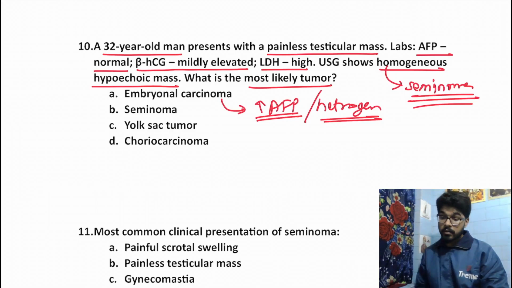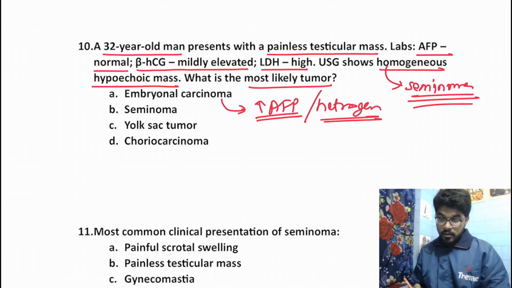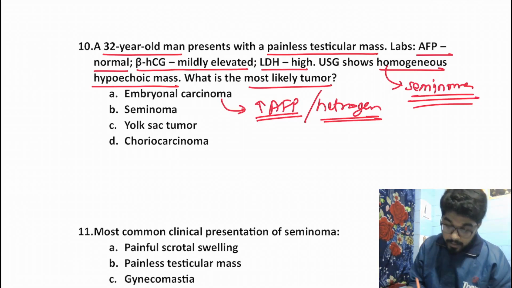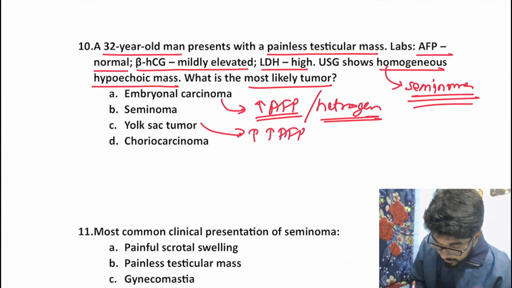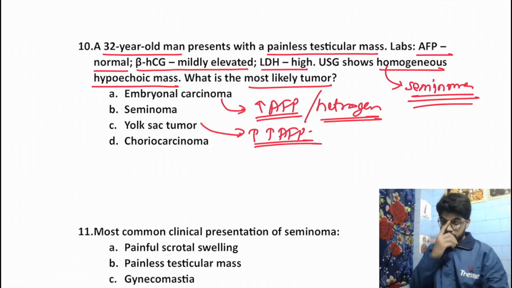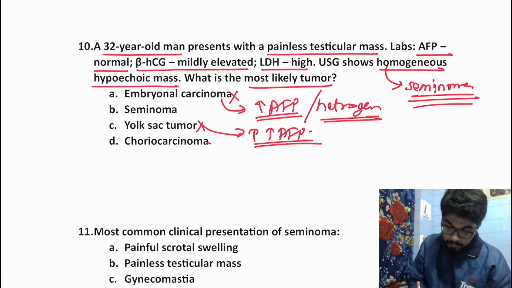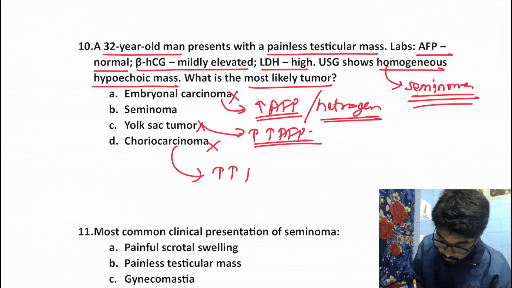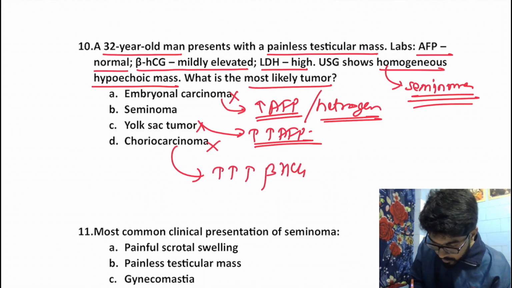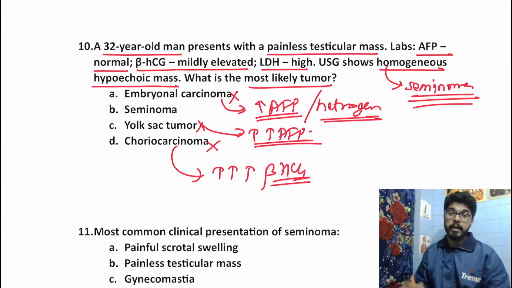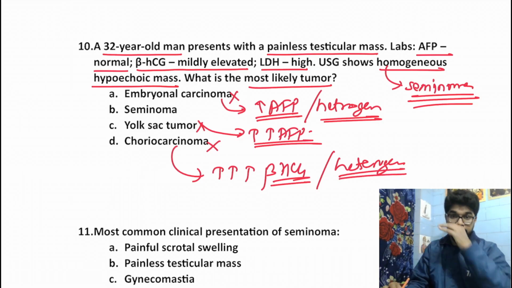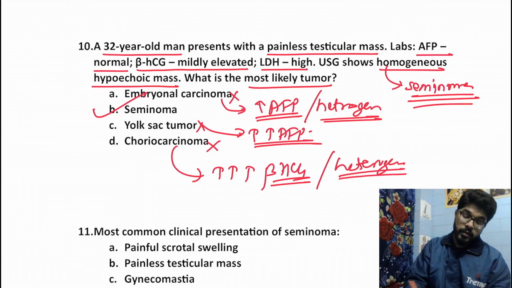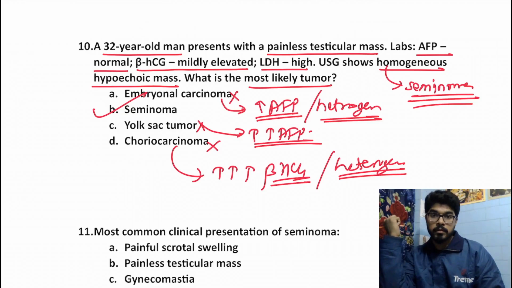Why? Because of the necrosis and hemorrhage, as we discussed in the gross section earlier. Even in yolk sac tumor, we would get very high AFP, but we get a normal AFP over here, so this can also be ruled out. Even choriocarcinoma, in choriocarcinoma we would get very high beta HCG levels, not mild elevation. Moreover, we would also get a heterogeneous finding in choriocarcinoma. That's why our answer is seminoma.